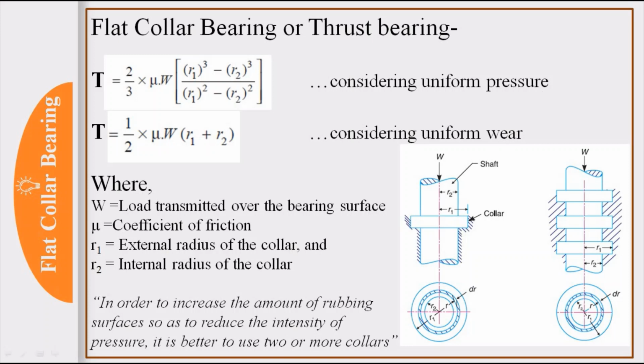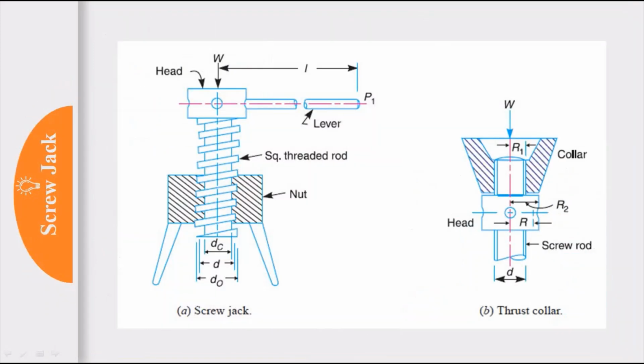So यहाँ पे MCQs either formula पे रहेगा or this condition, meaning why the number of collars is increased to reduce the intensity of pressure. Now next is the screw jack. So day to day life we are using this device. So this is the lever and this P1 is the force which we apply to rotate, and W is nothing but the load which we are going to lift.